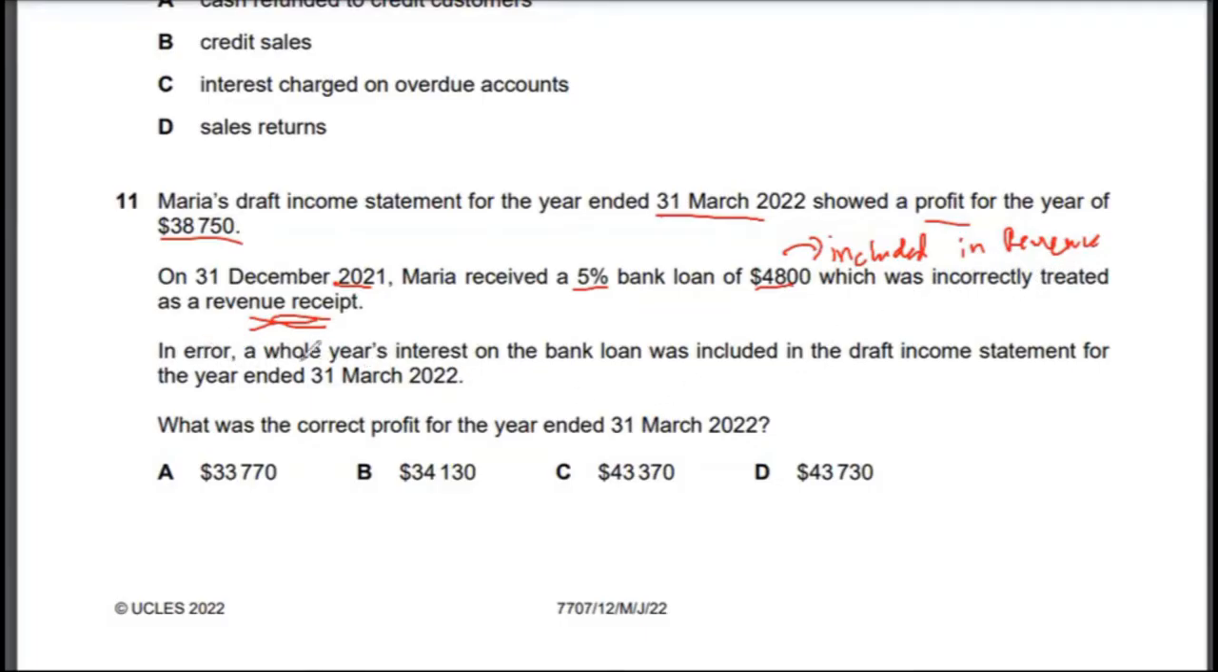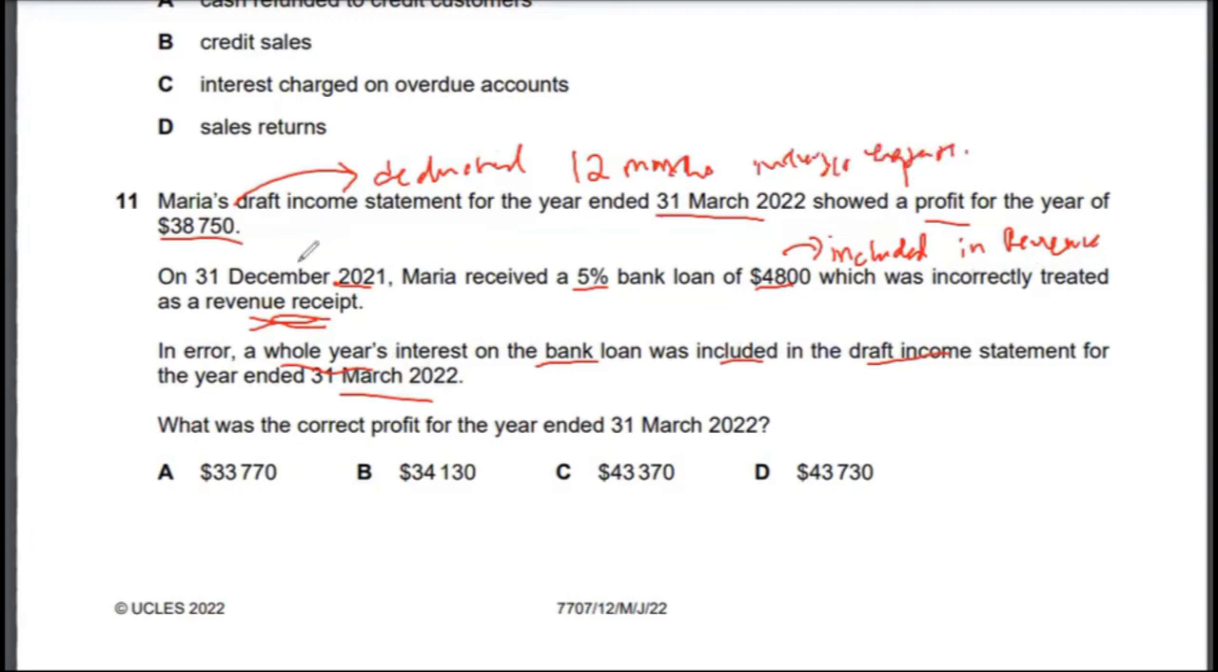In error, a whole year's interest on the bank loan was included in the draft income statement for 31st March 2022. So basically what this says is that this has also deducted 12 months interest expense.